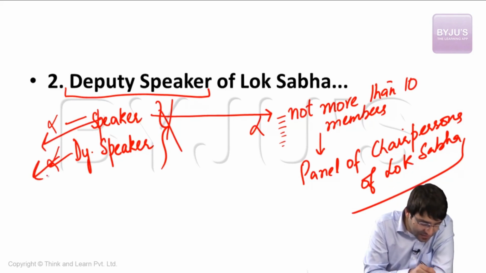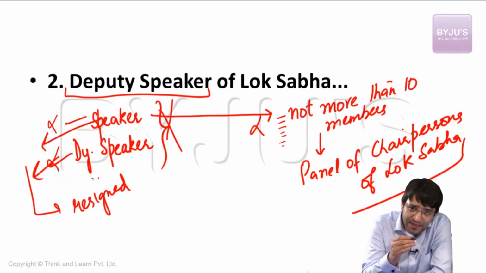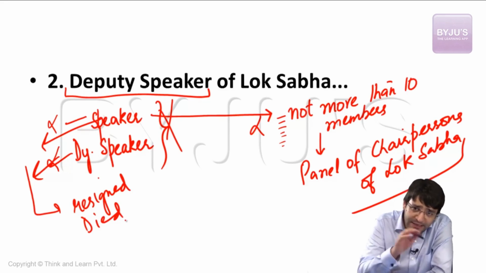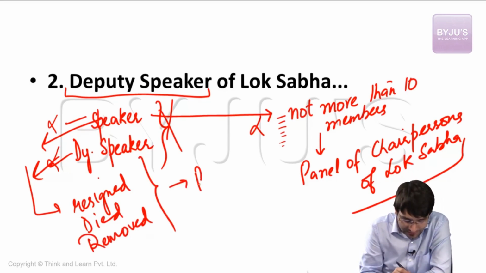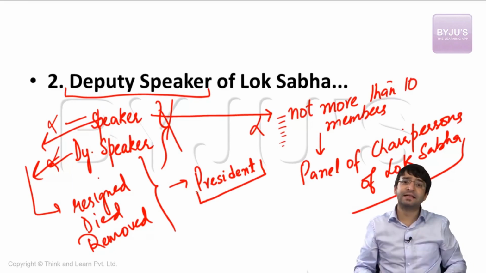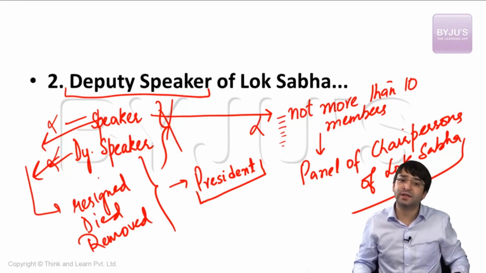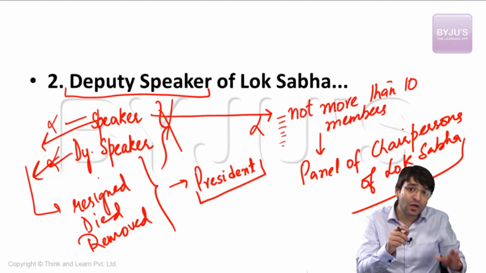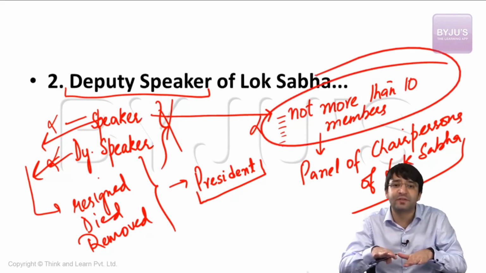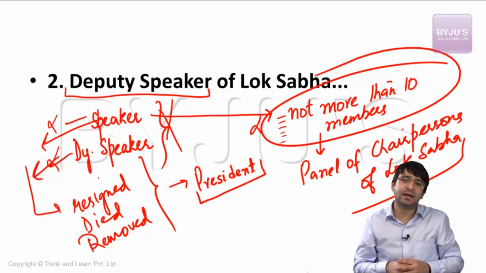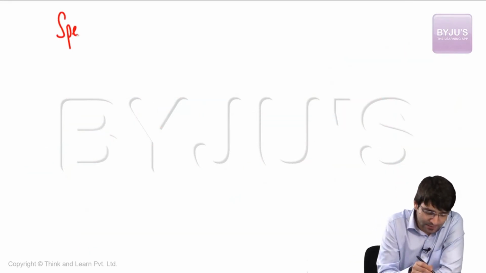If the Speaker and Deputy Speaker have resigned, if both have died, or if both have been removed, then who will preside over the Lok Sabha? In that case, anyone nominated by the President. The President nominates some member who presides over the meetings of the Lok Sabha. That means it is only if the Speaker and Deputy Speaker are absent that these members come in. If the Speaker and Deputy Speaker are not in office, that means they have been removed or they are dead, then any member nominated by the President can perform the functions of the presiding officer of the Lok Sabha.